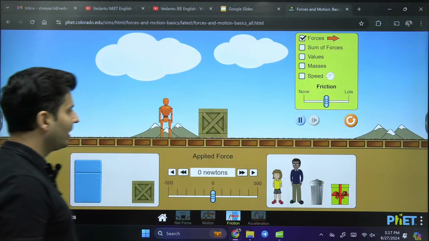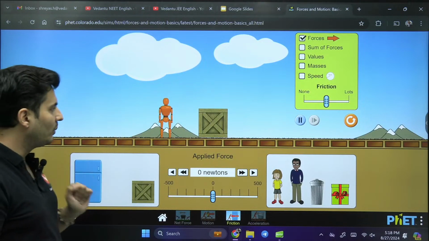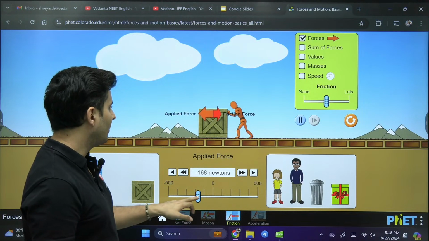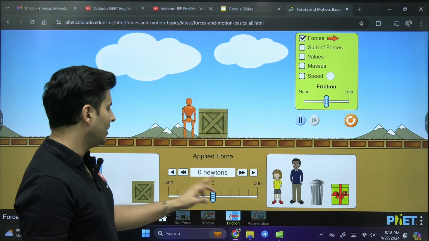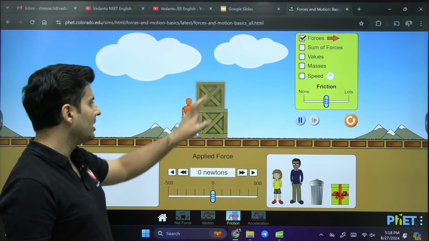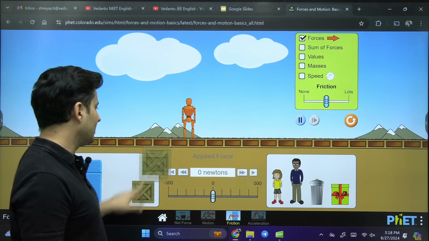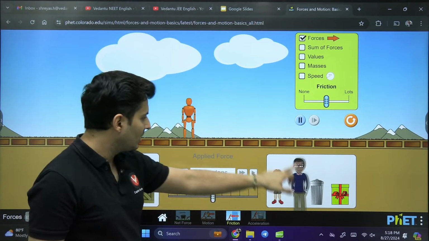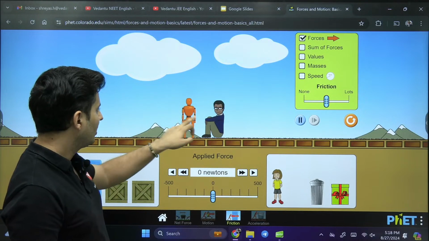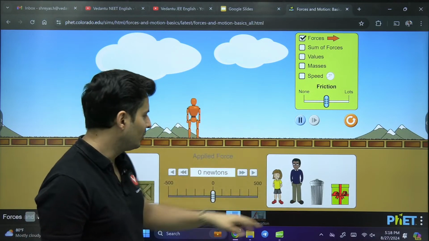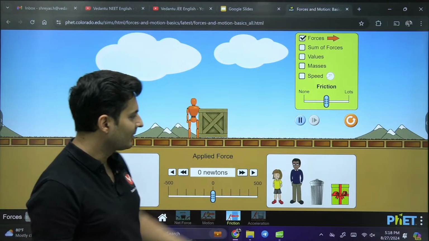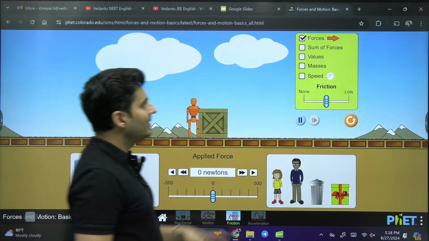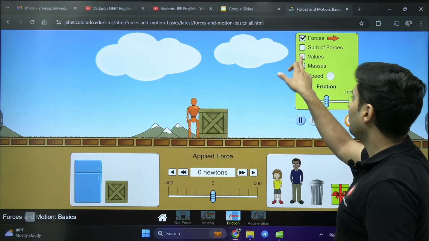We have friction over here, and you can see this wonderful person over here, and he can apply some force on that box, in the opposite direction and in different amounts. You can also change the mass, or even change the object, so the surface of contact will be different. You can also put a dustbin on the top. Also, we can see the values of the forces.